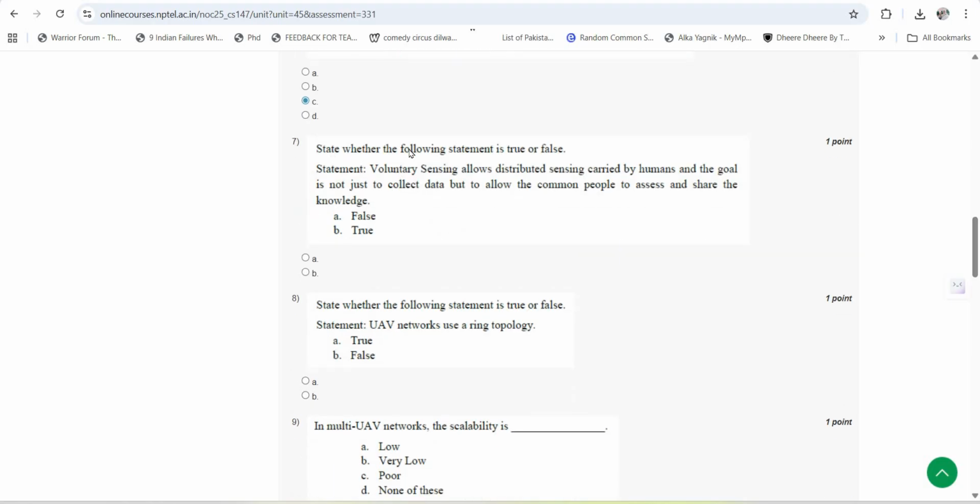Seventh question is, state whether the following statement is true or false. Voluntary sensing allows distributed sensing carried by humans, and the goal is not just to collect data but to allow the common people to assess and share the knowledge. So seventh answer is B. It is false. It is true. B.